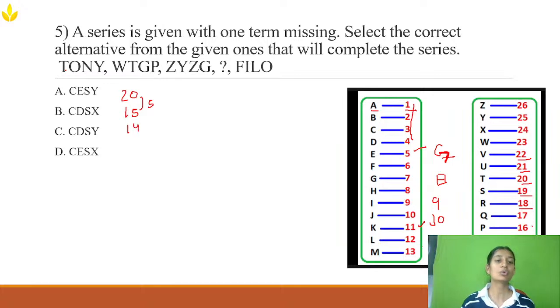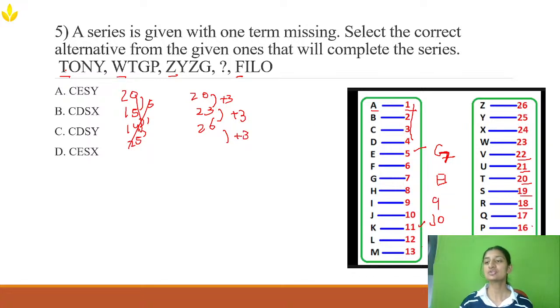N is November 14th. Here it is one different, and Y is 25. Again the difference, I'm not getting a pattern over here. So no need to check between the alphabets. Now what I'll do is compare the first letters of each word. T is 20, W is 23, Z is 26. So what I'm observing is that it is plus 3 and here it is plus 3. So next also it should be plus 3.